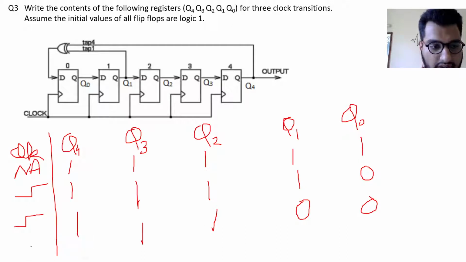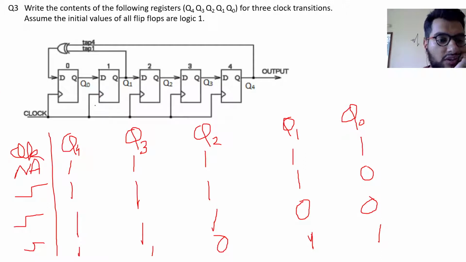Now for the final clock transition, that's the third in this question, Q4 is 1 and Q1 is 0. So its XOR gate output is equal to 1. So Q0 will be equal to 1. Q0 was previously 0, so Q1 will be 0. And these two will be 1. So these are the contents of the registers for 3 clock transitions.